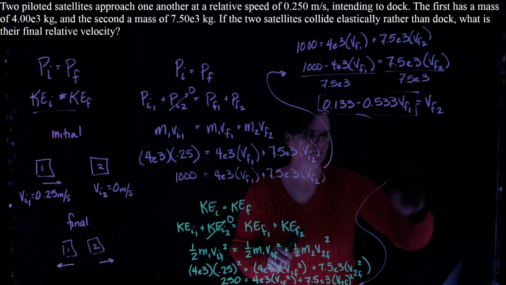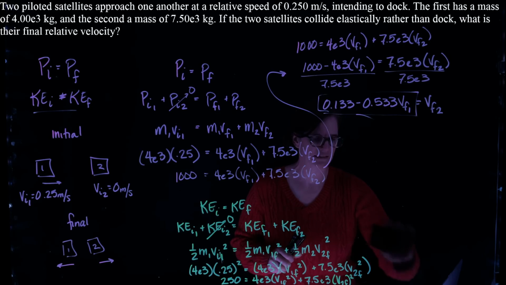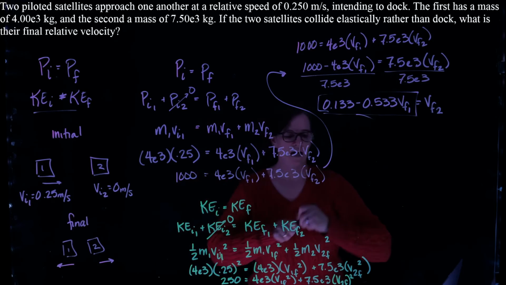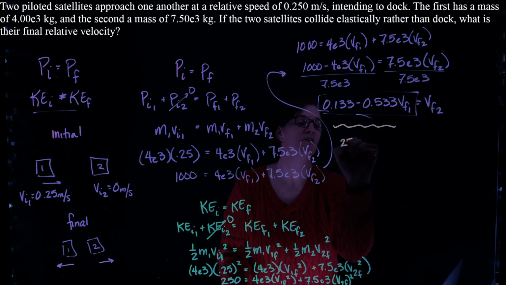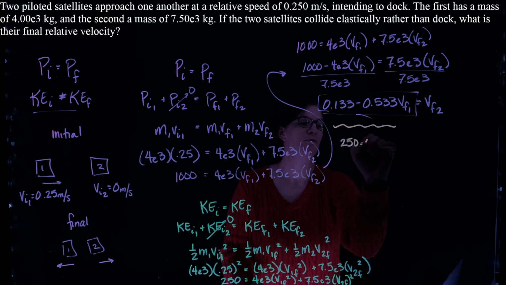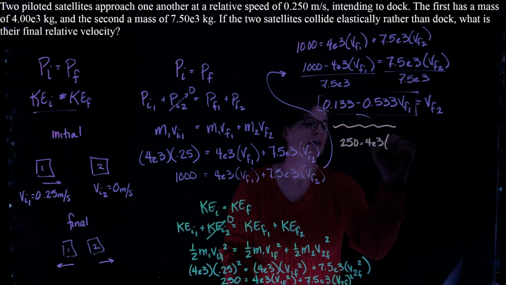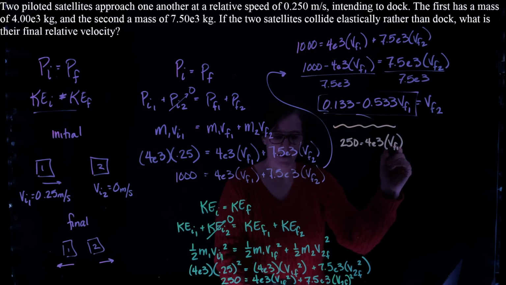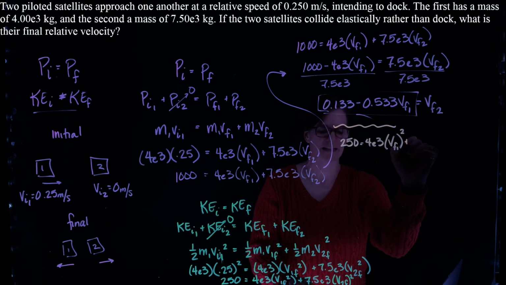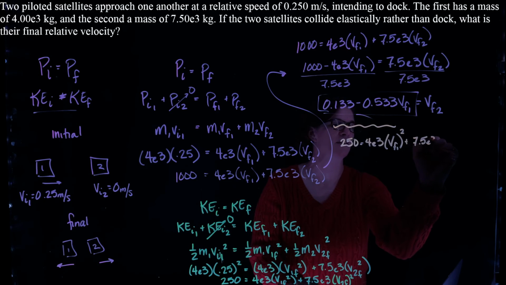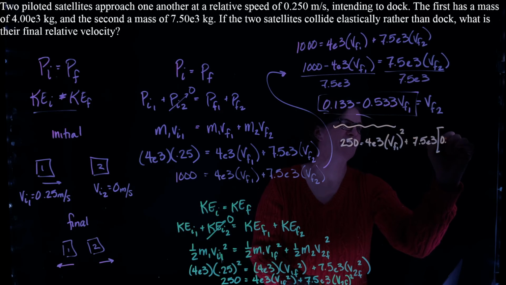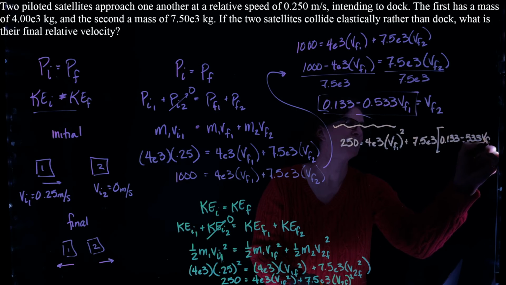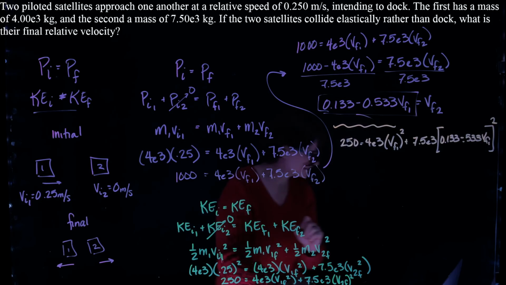When I do that, I end up with 250 is equal to 4 times 10 to the third V final 1 squared plus 7.5 times 10 to the third V final 2 squared, which is 0.133 minus 0.533 V final 1, and this whole thing gets squared, all right?